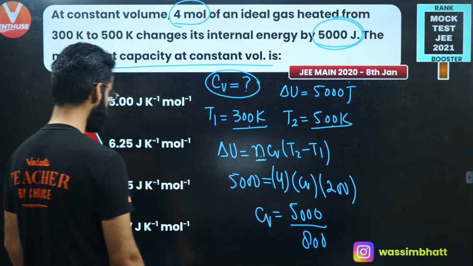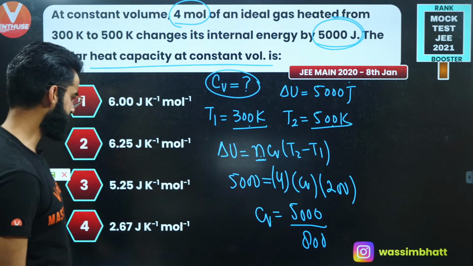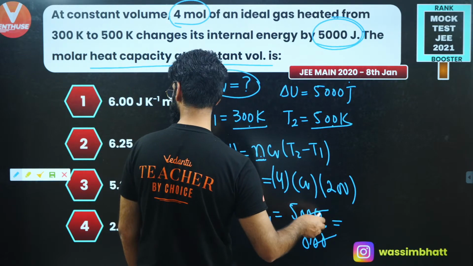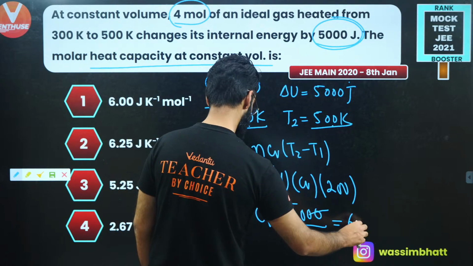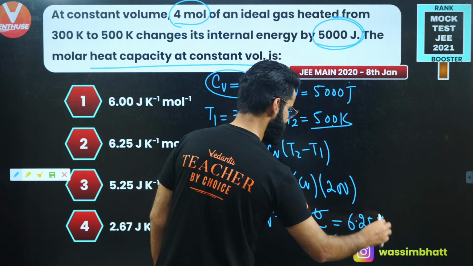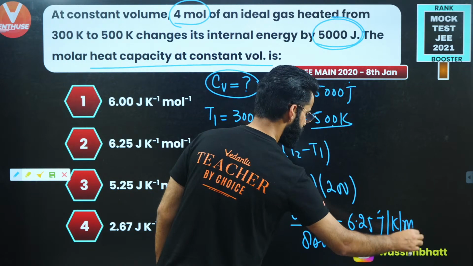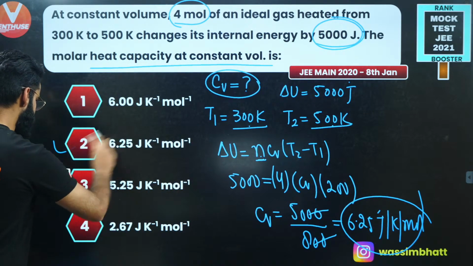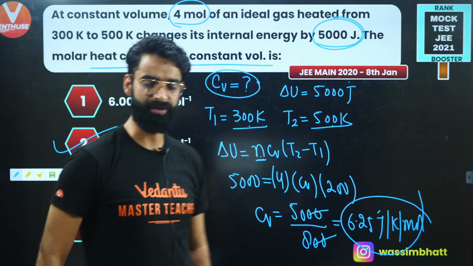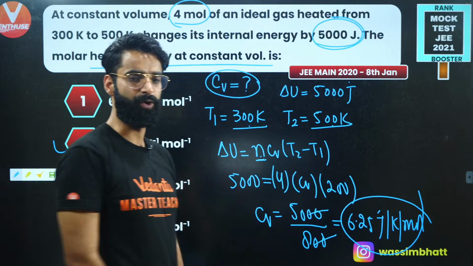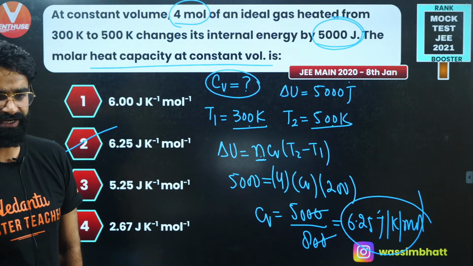Okay, so which should be the correct option? The zeros cancel, so 50 divided by 8, which is 6.25 joules per Kelvin per mole, right? So 6.25 is one of the options, which is option number 2. So option number 2 is going to be the correct one among all. A very, very simple and basic question, right? In your Mains 2020, 8th Jan attempt.